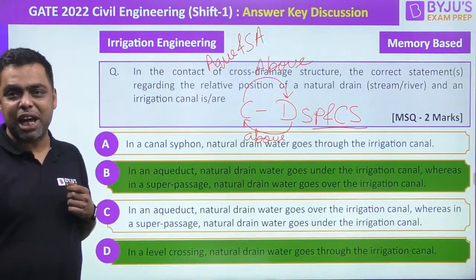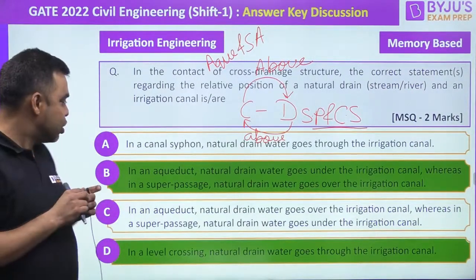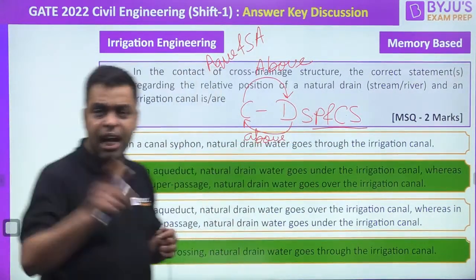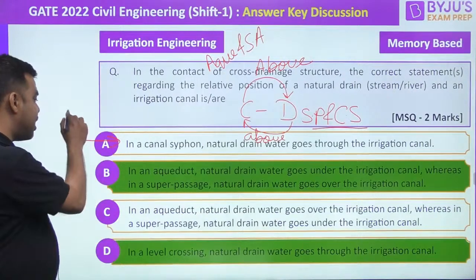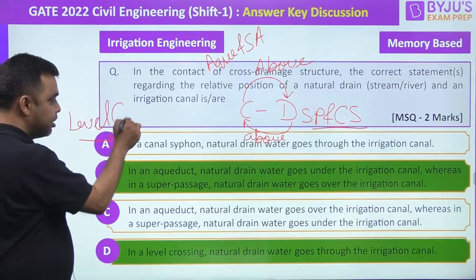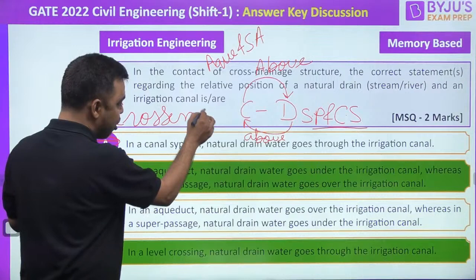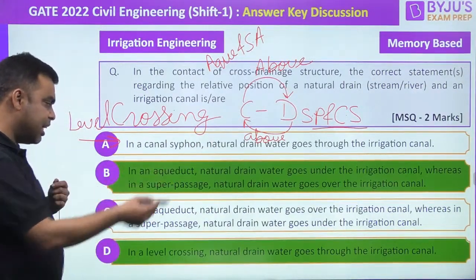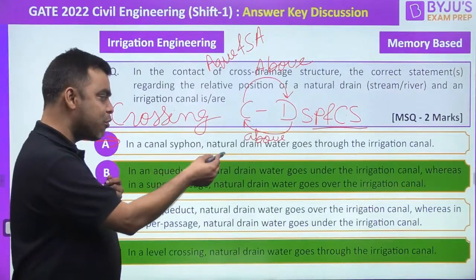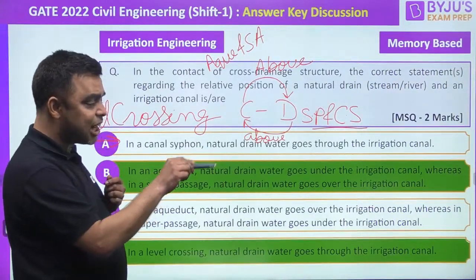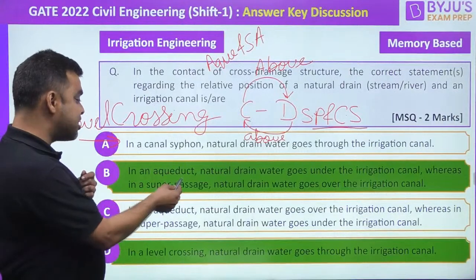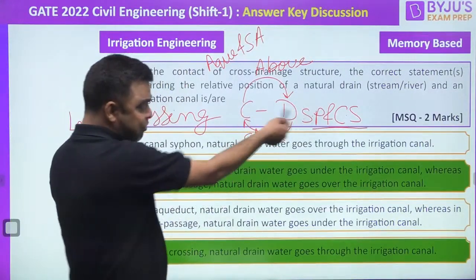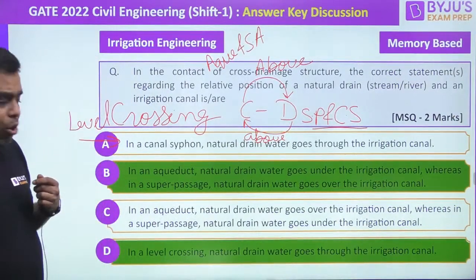This question was asked by me. Everyone, so basically in canal siphon, natural drain water goes through the irrigation canal. No guys, this is the case of level crossing or inlet or outlet. Agreed? Further, in an aqueduct, natural rainwater goes under the irrigation canal. Yes, that is absolutely right. Whereas in super passage, natural rainwater goes over the irrigation canal. I have just shown it over here.